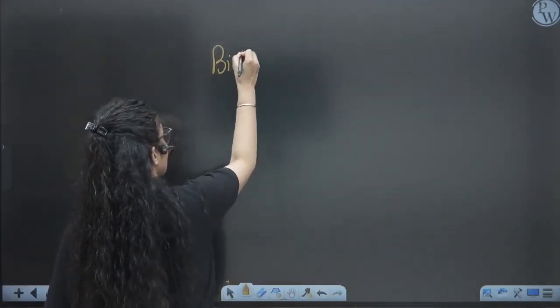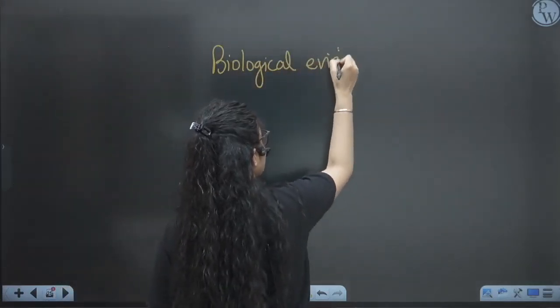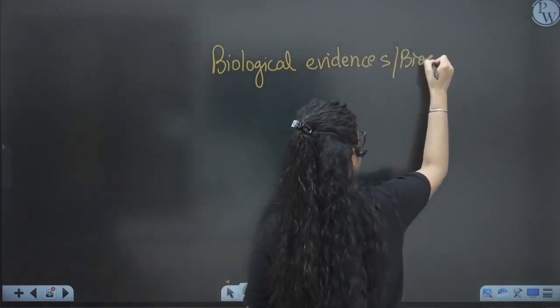Now let's move towards the other evidence for the origin of life, the biological evidence. What is the biological evidence? We also call it biogeny.